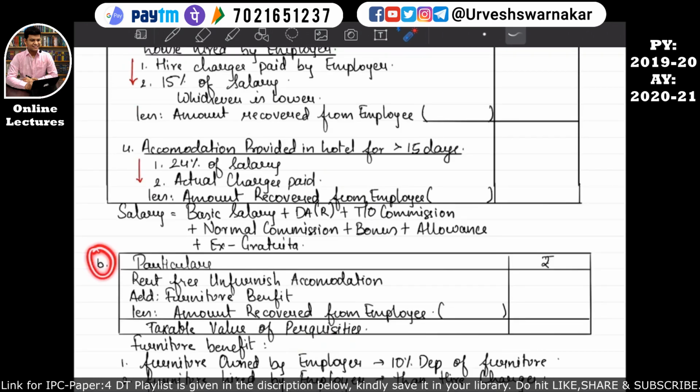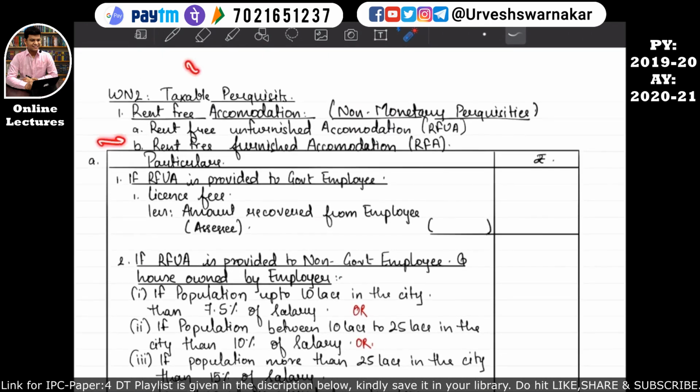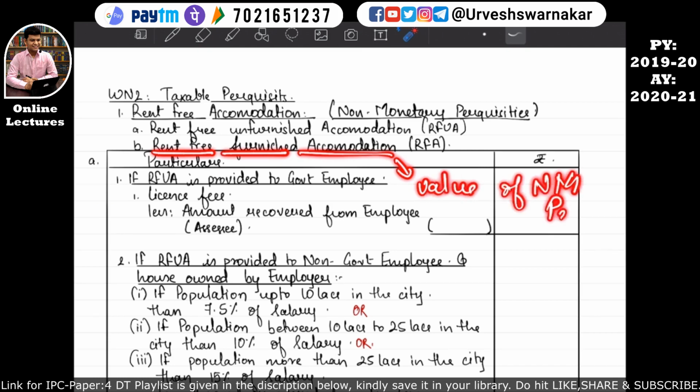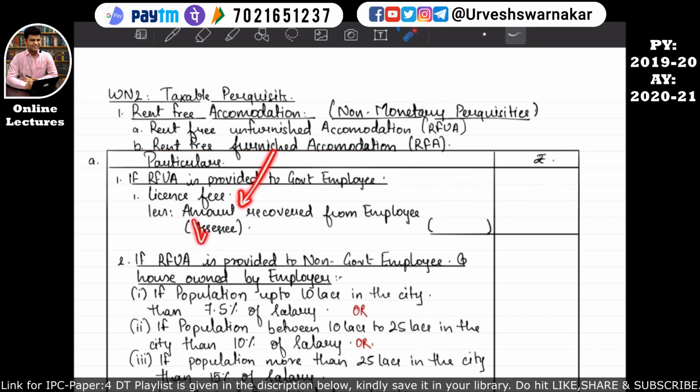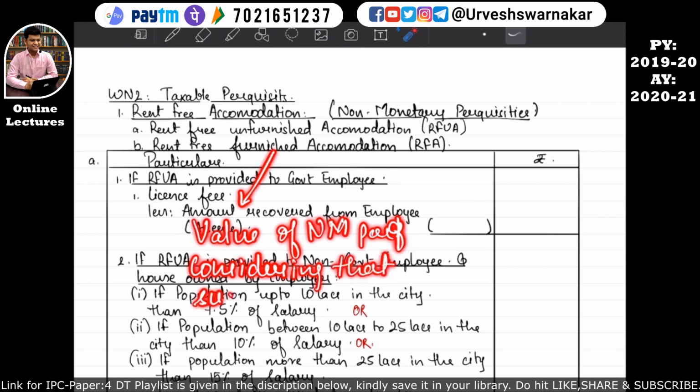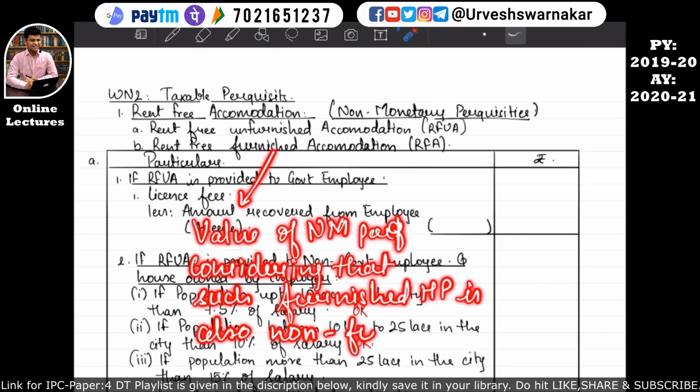So let's start with point number B. Point number B says that we have to calculate the value of non-monetary perquisites of rent-free furnished accommodation. In order to calculate this, we have to firstly find out the value of non-monetary perquisites considering that such house property is unfurnished.